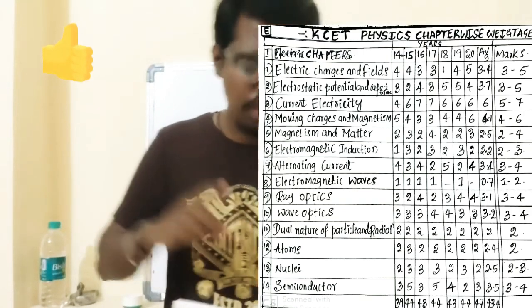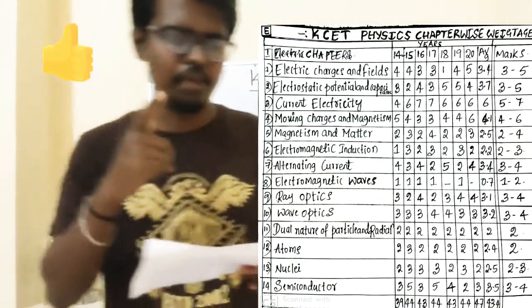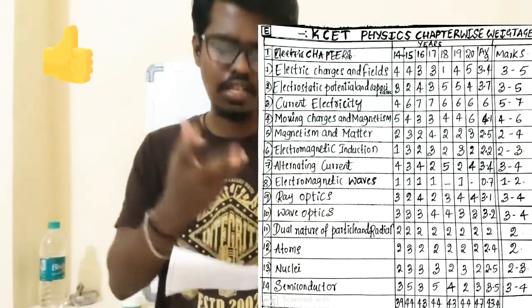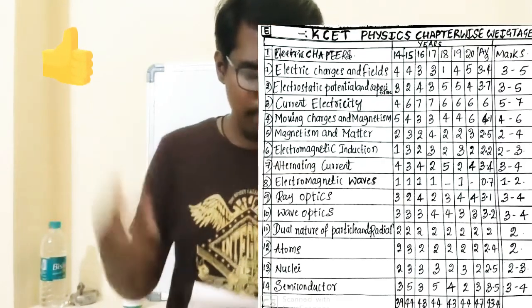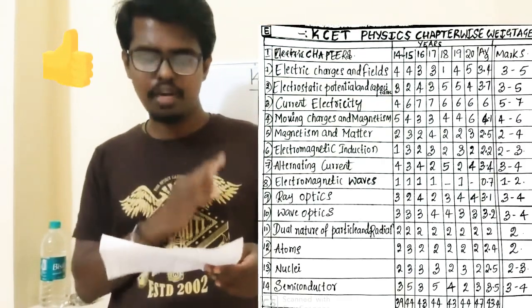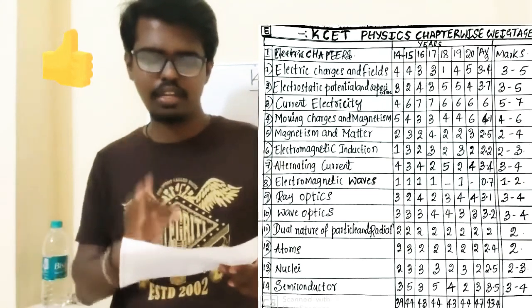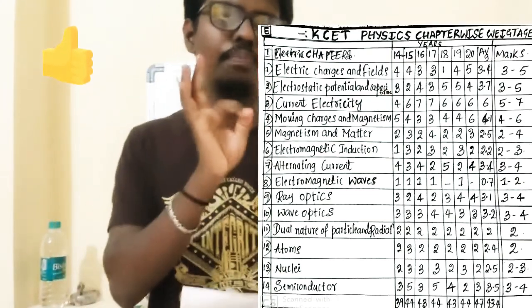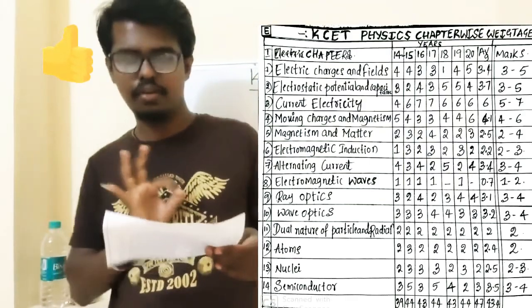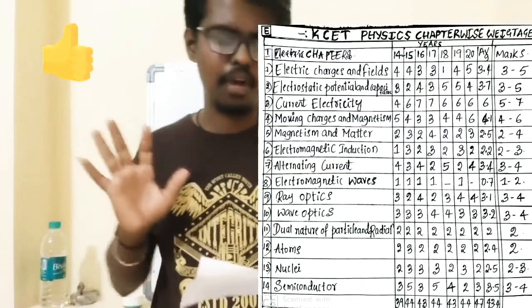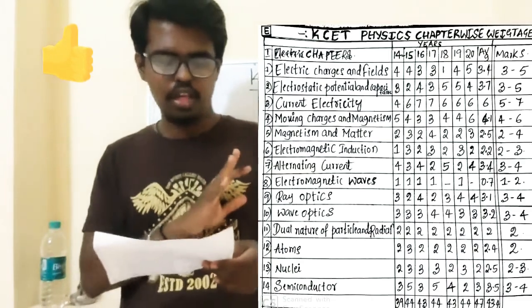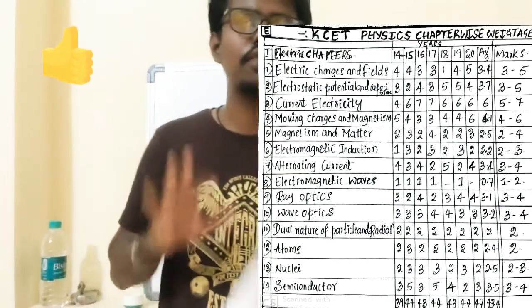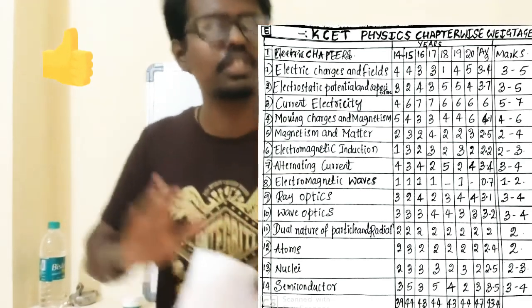From this chapter also, in 2014 they asked 3 marks, 2015 2 marks, 2016 4 marks, 2017 also 3 marks, 2018 5 marks, 2019 5 marks, 2024 marks. The average asked from this chapter is 3.7 marks, that is, 3 to 5 marks they will ask from this chapter.